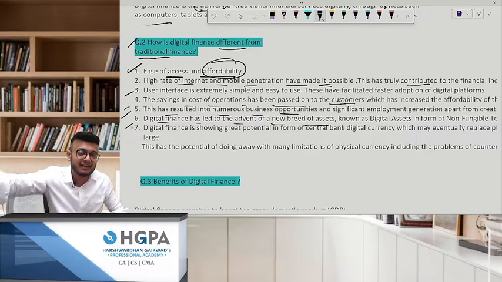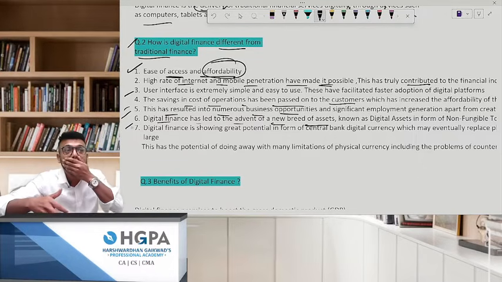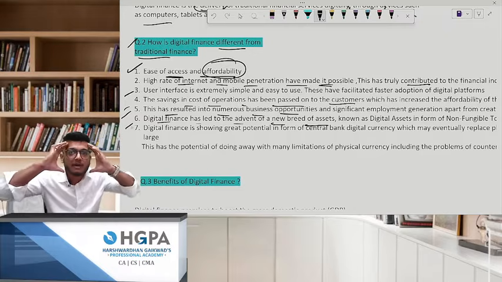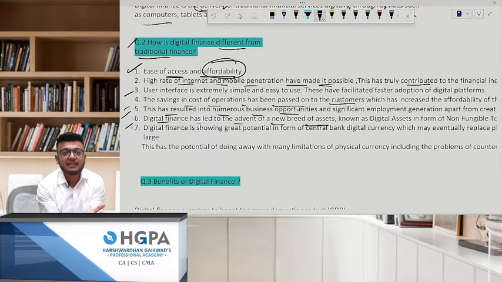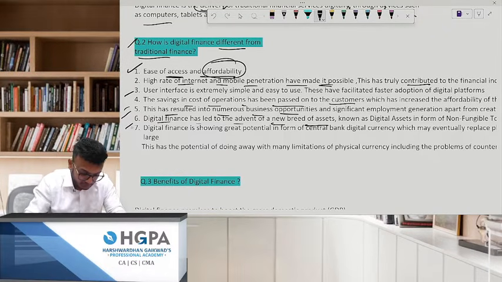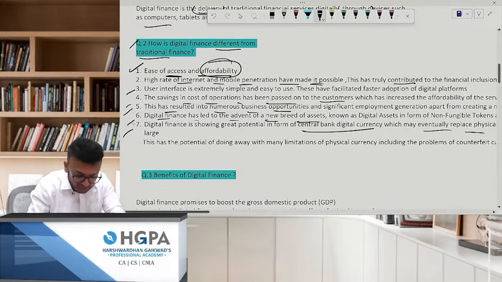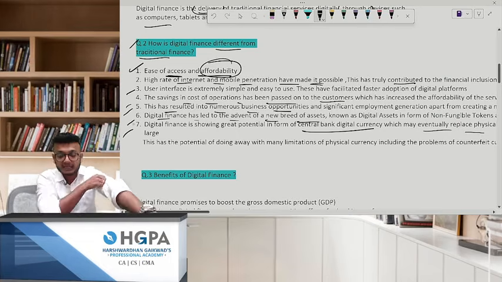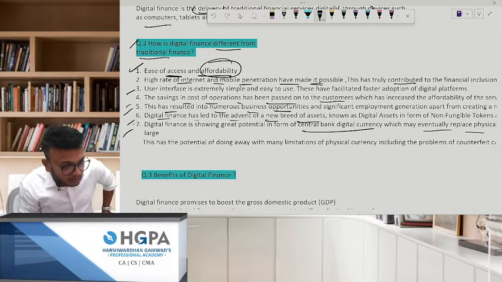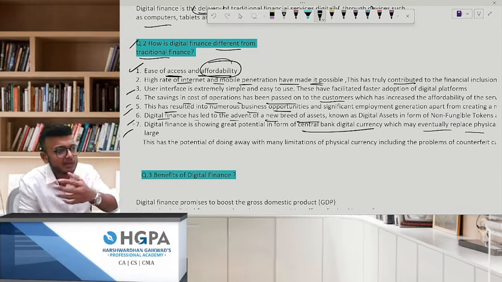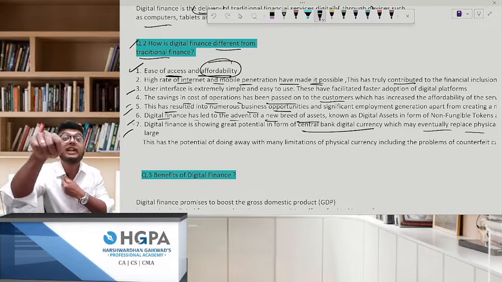NFTs are very complex right now, but people are investing here. So many people are investing in bitcoins and all that. Showing great potential is CBDC, which may eventually replace physical cash. I'll show you the report. The finance ministry came out with something called CBDC, the e-rupee.